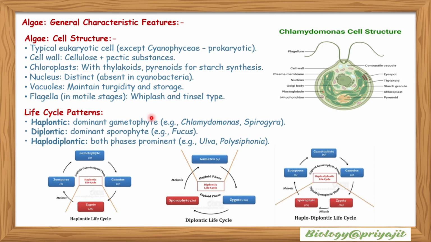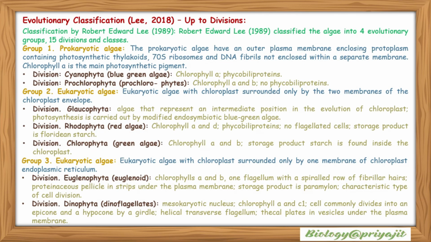Life cycle patterns. Algae show haplontic, which has a dominant gametophyte, as in Chlamydomonas and Spirogyra. Diplontic life cycle has a dominant sporophytic stage, which is found in Fucus. Haplodiplontic, where both phases are prominent, is found in Ulva, Polysiphonia, etc.